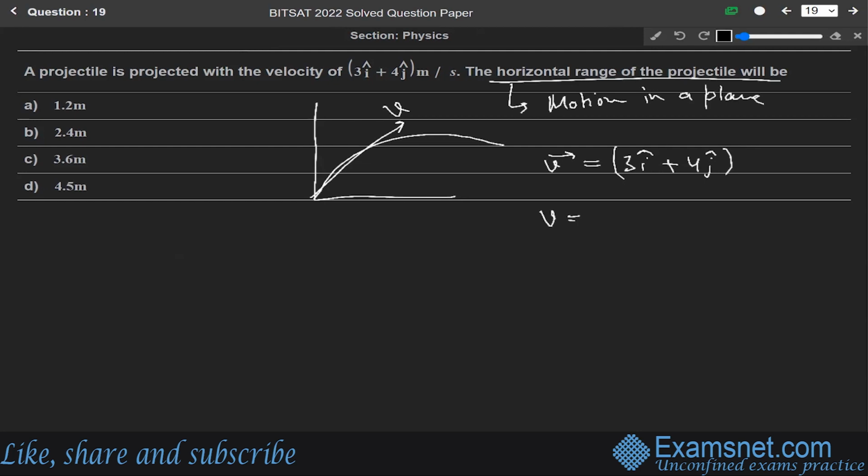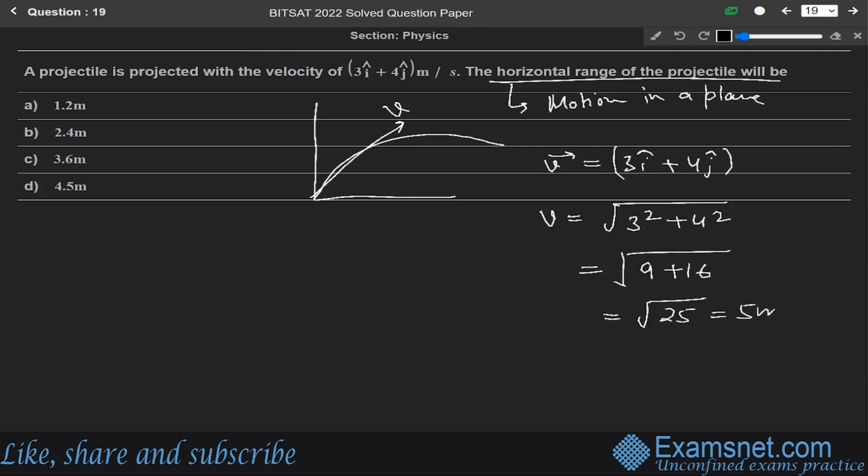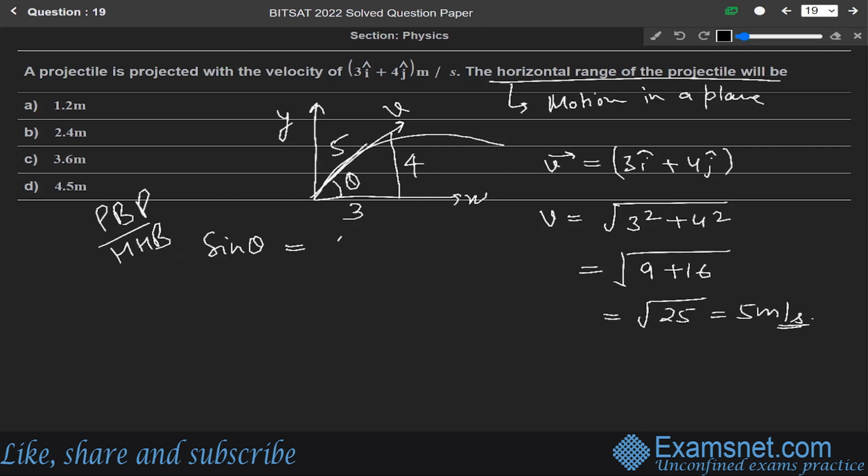Let us first find its magnitude. V equals root of 3 square plus 4 square, that is 9 plus 16, so it will be equal to root of 25, which means 5 meter per second. So 5 meter per second, where in y-axis it is 4 and in x-axis it is 3, so the resultant will be 5. Now let us say this is theta. So sine theta will be equal to perpendicular over hypotenuse, that is 4 over 5, and cos theta will be base over hypotenuse, that is 3 over 5.